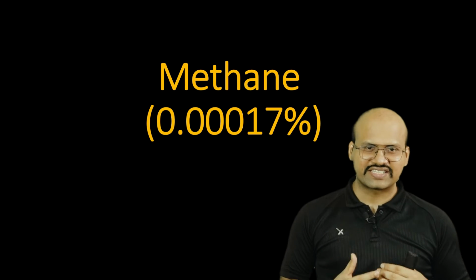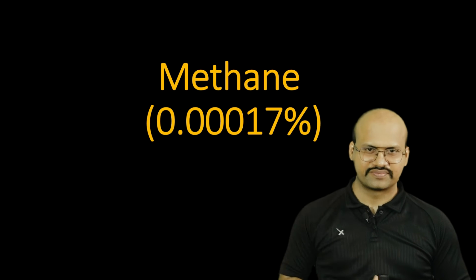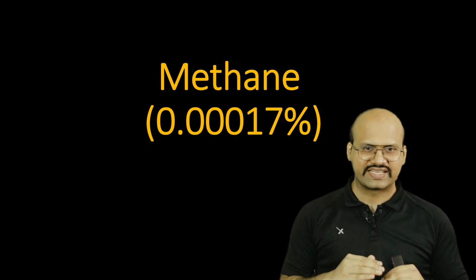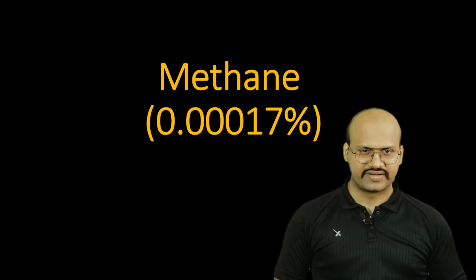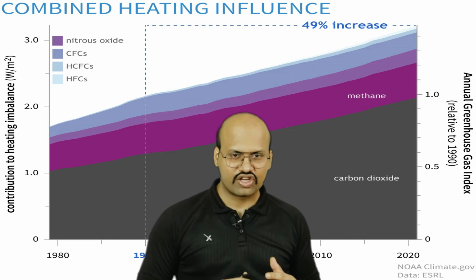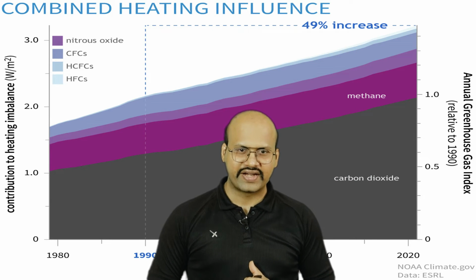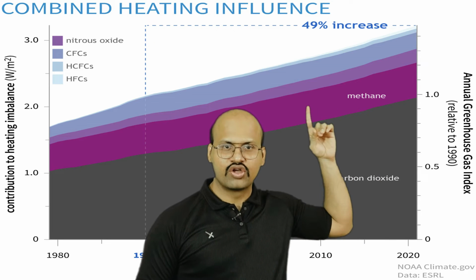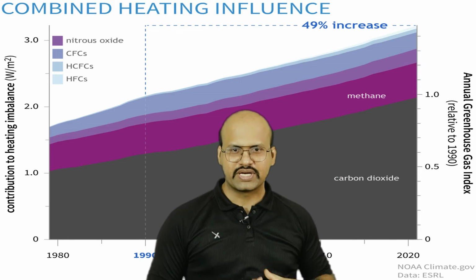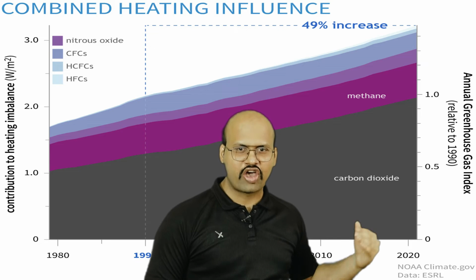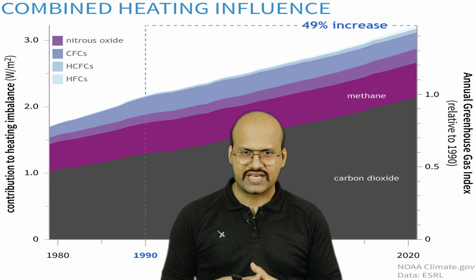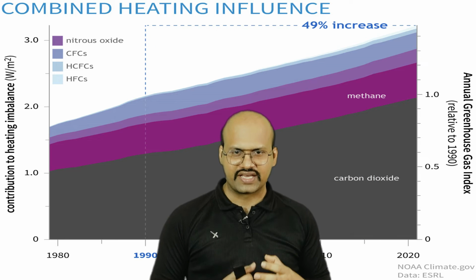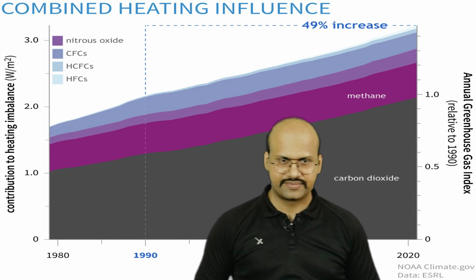Now let's see the next important greenhouse gas, that is methane. And here you can see that the fraction of methane in the atmosphere is much less compared to carbon dioxide. Now we can see that the global heating provided by methane is second only to carbon dioxide. The global warming potential of methane is much higher than carbon dioxide, but because the amount of methane in the atmosphere is less, the overall heating effect of methane is less compared to carbon dioxide.